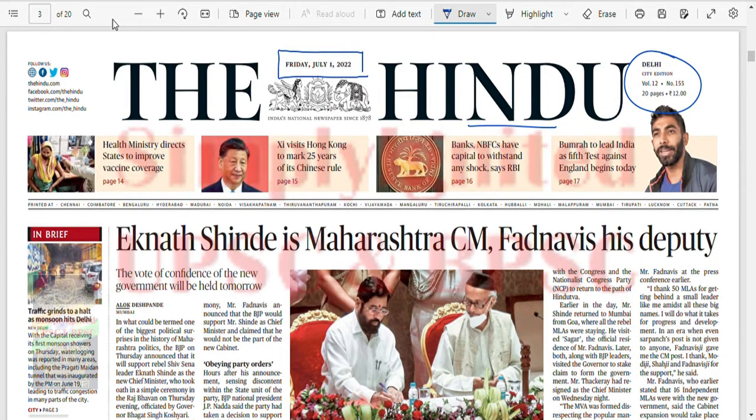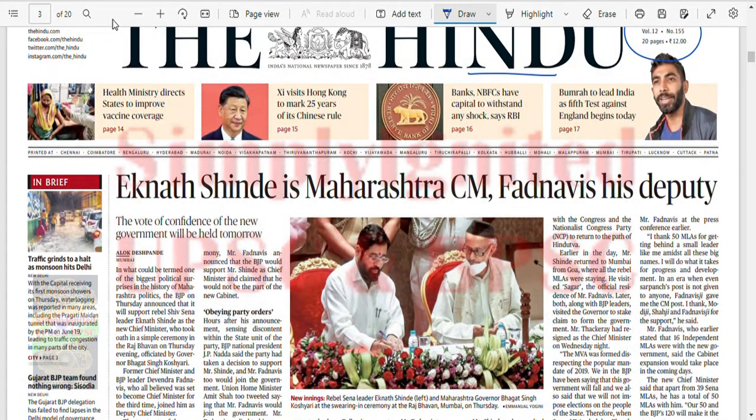The political drama has unfolded and reached its conclusion in Maharashtra. Now Eknath Shinde is the Chief Minister of Maharashtra, and Devendra Fadnavis is his Deputy CM. The vote of confidence will be held tomorrow. Since he is the CM, he is entitled to pensions and all. Health Ministry directs states to improve vaccination coverage. Banks and NBFCs have capital to withstand any shocks, says RBI. Bumrah to lead India in the 5th Test against England, which begins today.